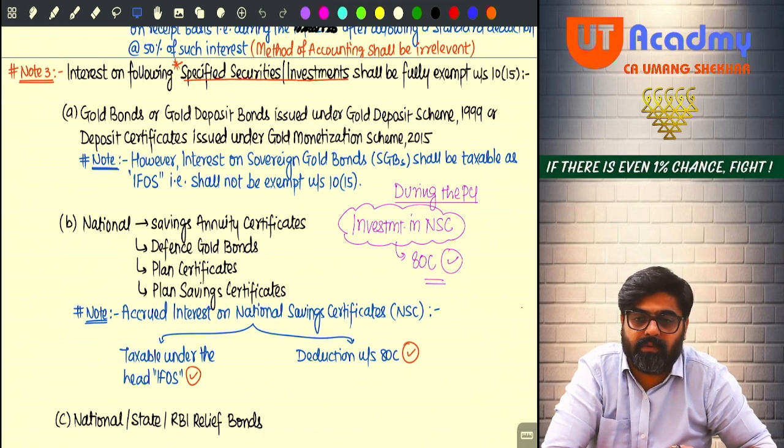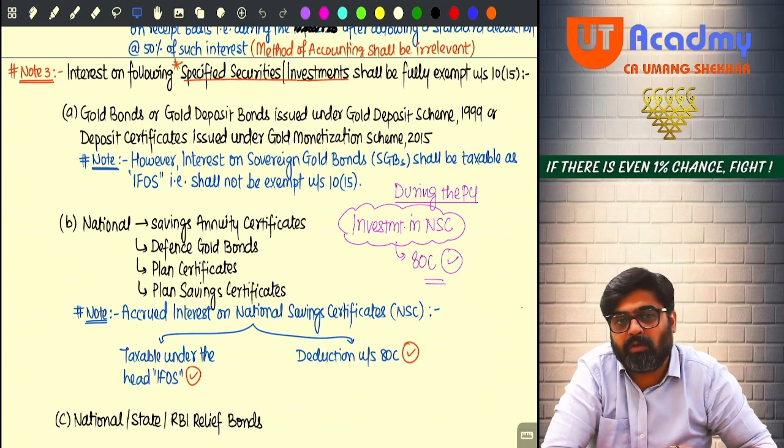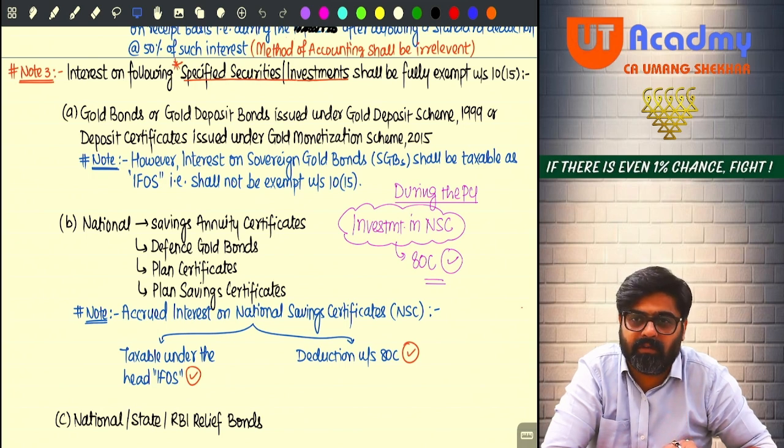But sir, there are new gold bonds also. Have you heard about them? Sovereign gold bonds. In the definition of capital asset, they are not excluded, meaning it is still a capital asset. If it is transferred, capital gain will arise, and on that capital gain you are supposed to pay tax also.